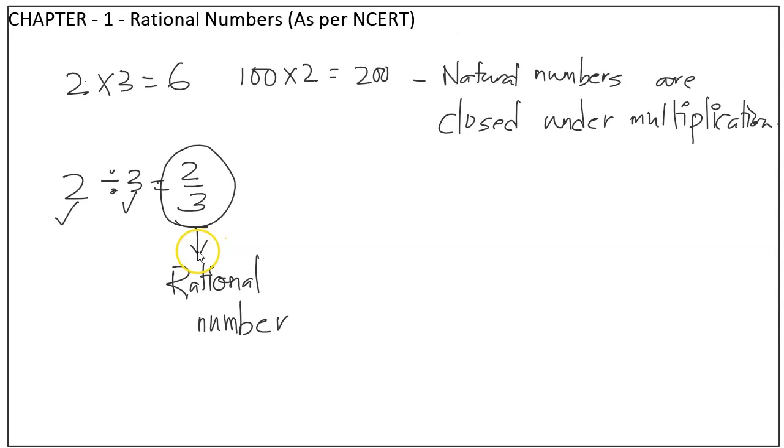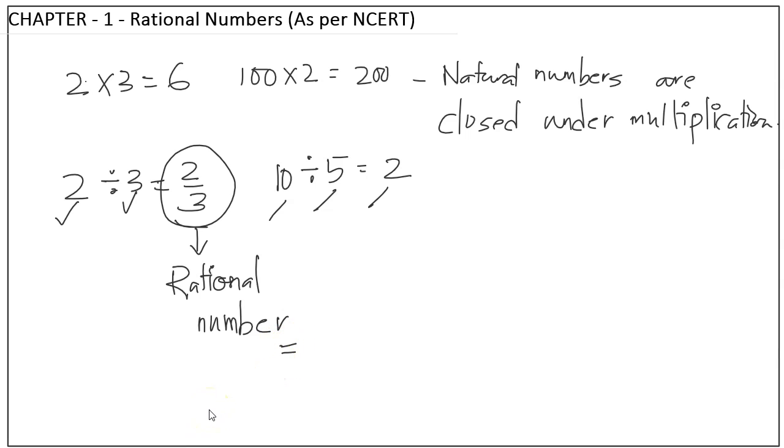There are cases where it will be a natural number. Let's say 10 divided by 5 is equal to 2. So I'll say that natural number divided by natural number is another natural number. Fine. But there are cases also where natural number divided by natural number is not a natural number. It's a rational number, right? So that means again you can say natural numbers are not closed under division, right? So now you got the concept.